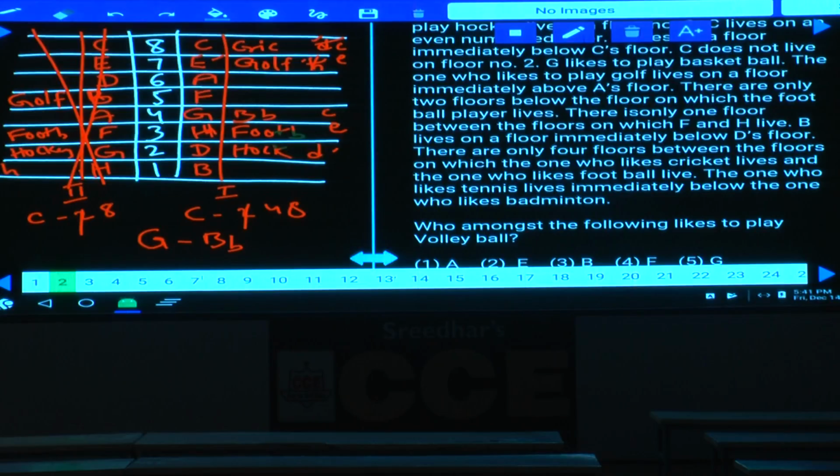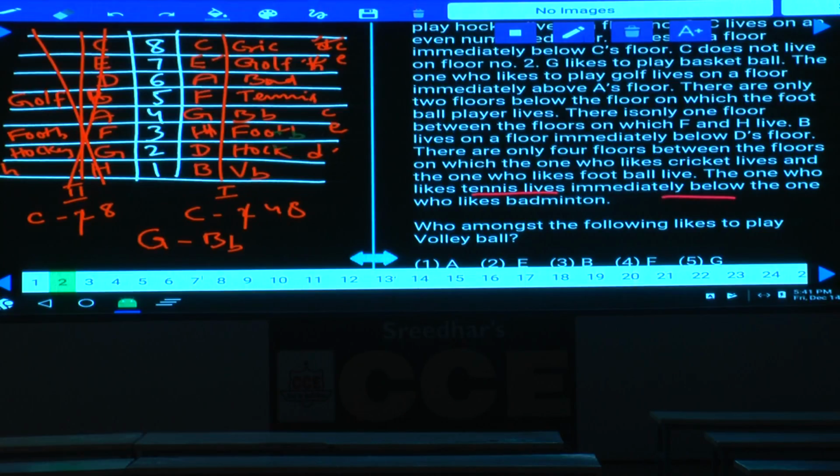Now there is only 1 floor and there are only 4 floors between these 2. And the one who likes tennis lives immediately below the one who likes badminton. Now badminton must be on the 6th floor and tennis must be on the 5th floor. Then which sport is left over here? Volleyball is left over, and the person who is playing volleyball must be on the 1st floor.